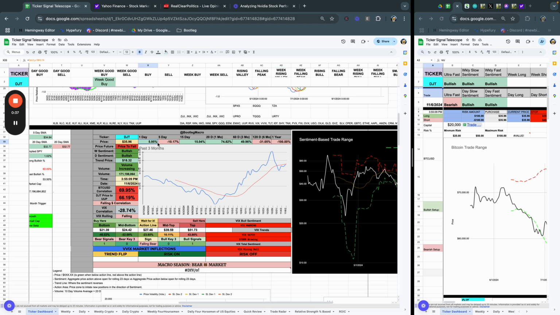We're up nearly 6% today. We are down 10% over the 5 days. We're up nearly 15% over 15 days. We're up 74% over 1 month. We are up 50% in 3 months. The price has reflected reality.